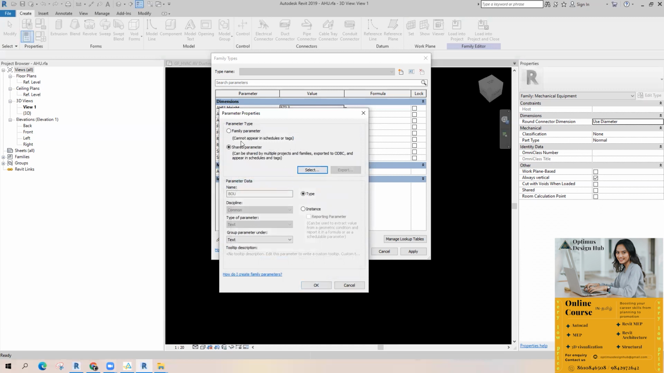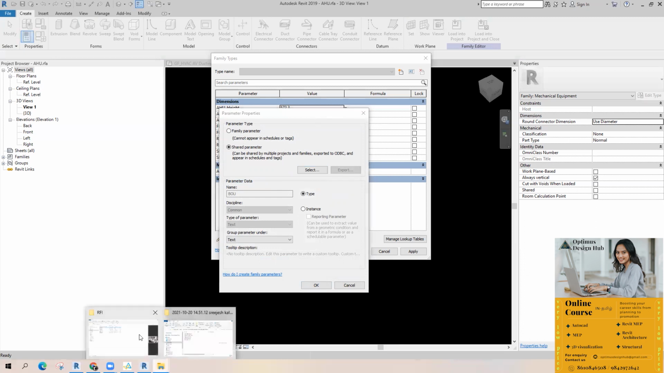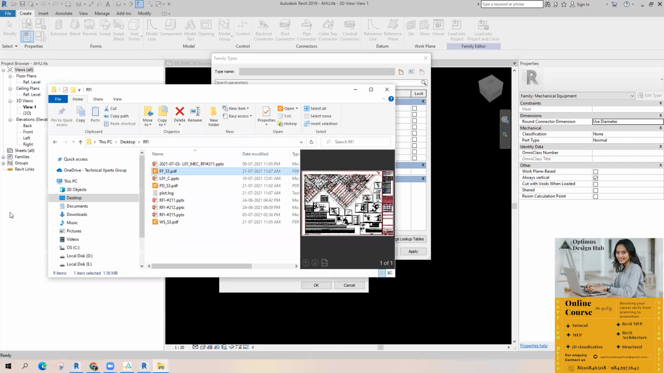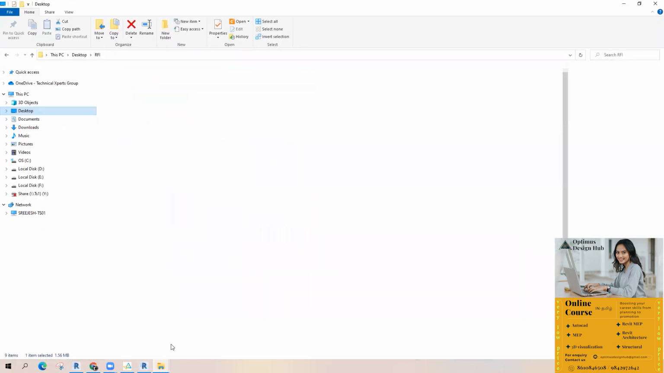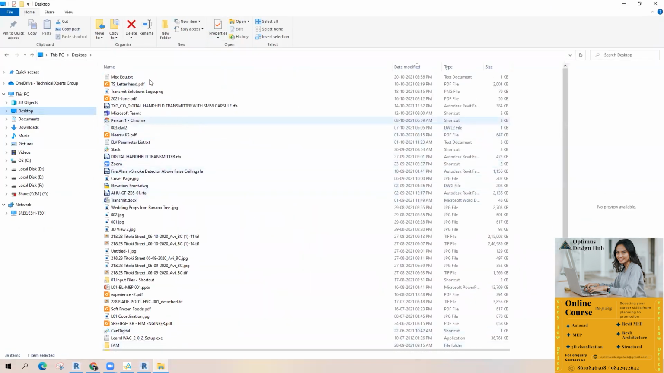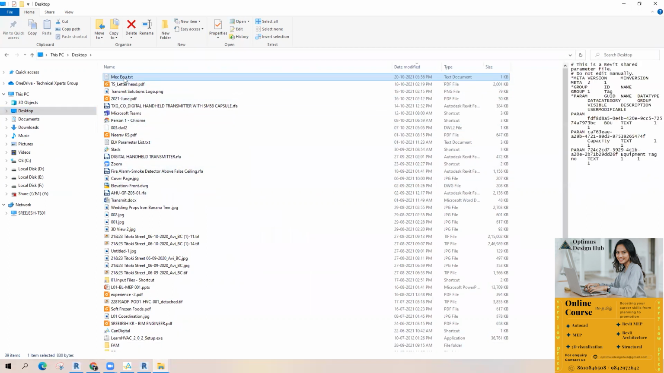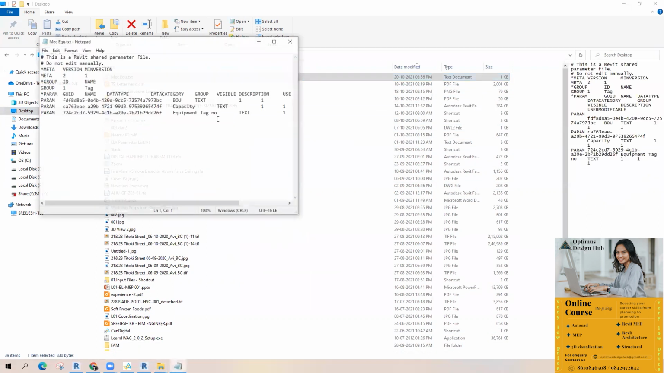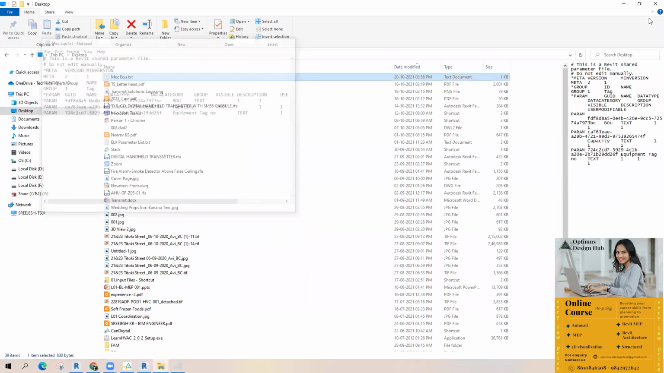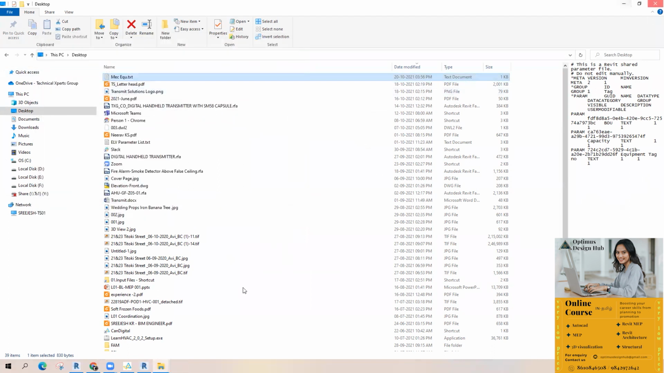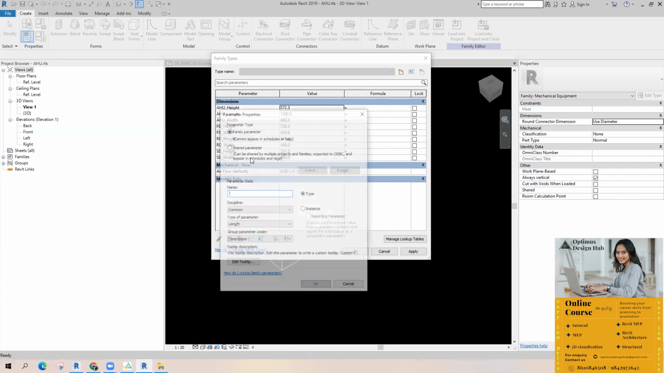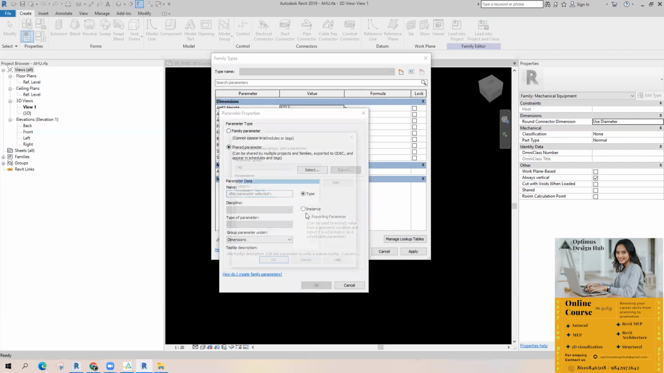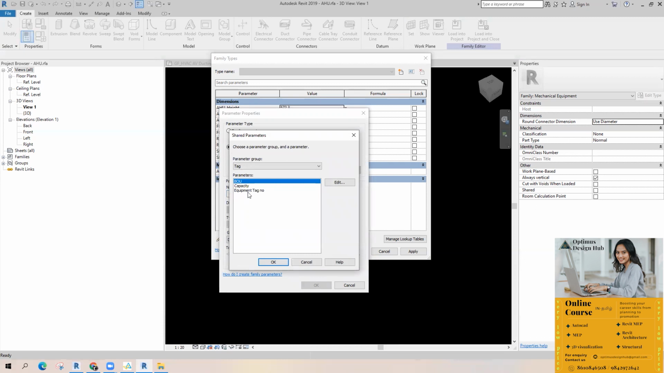So once you create this one, I'll show you. I've saved that shared parameter in desktop. Can you see this file? This is the text parameter, shared parameter. Once you've created it, just pick share parameter, select. You can find the default parameters here. This is the parameters which you have created.